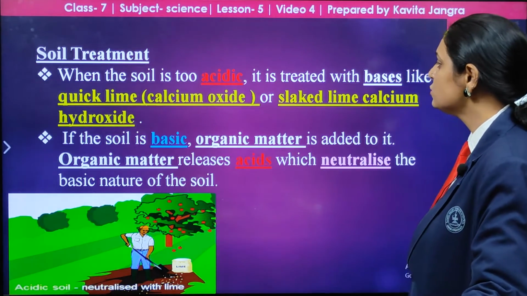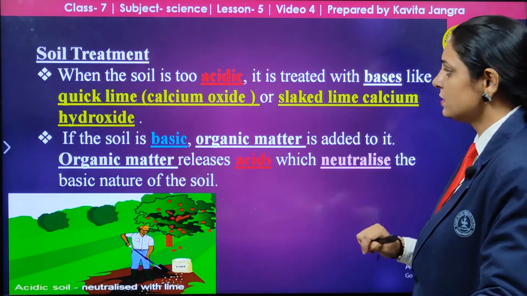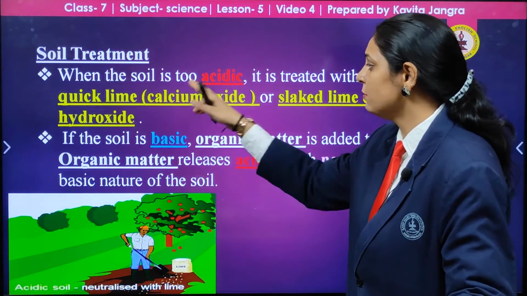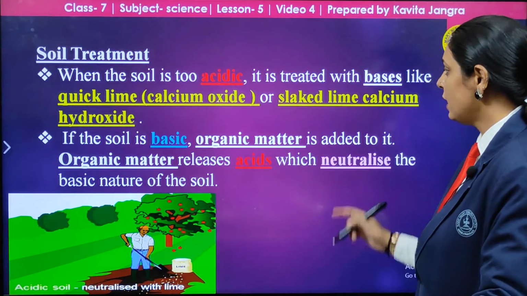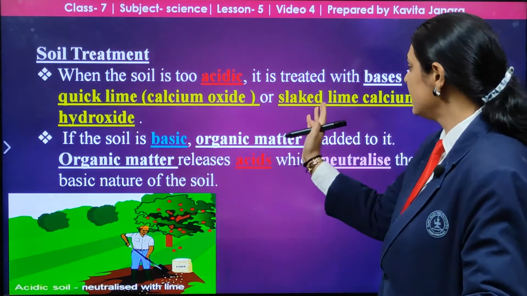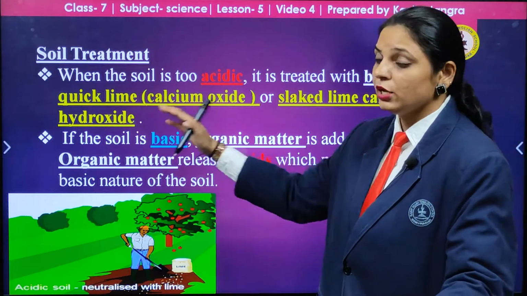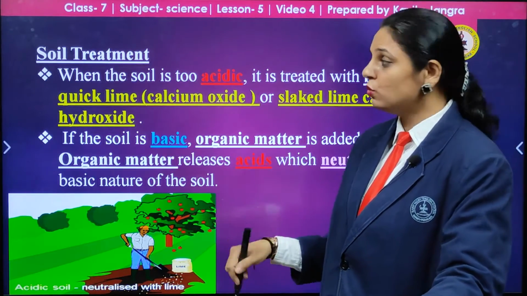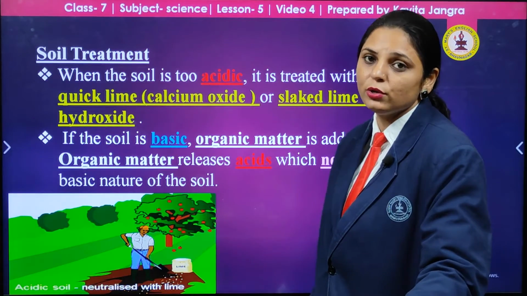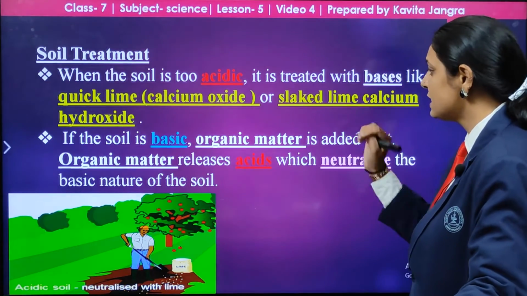If the soil is acidic, we treat it with a base, that is quicklime or calcium hydroxide, and another one, slaked lime, calcium hydroxide. Remember these names. I can ask you: if the soil is acidic, which base are you going to add? That is quicklime and slaked lime.